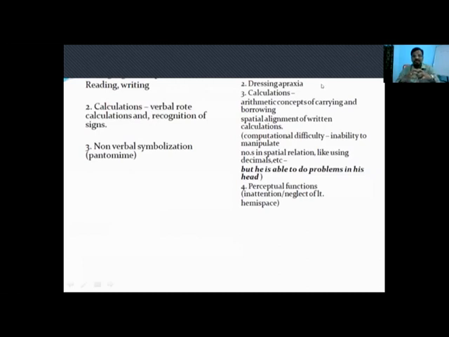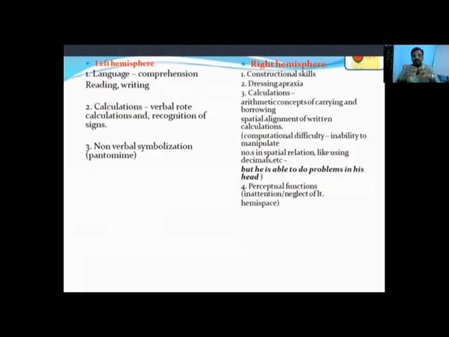So construction skills, dressing apraxia is also a construction skill. Calculations also need geometric orientation of the digits, which is needed for multiplication and divisions, which actually needs orientation and alignment of the digits so that they can make a bigger multiple-digit calculation. So the right hemisphere deals with geometric orientation of our presence in the room, our presence in the world, and orientation of everything. So any defect in the right hemisphere causes inattention, also called neglect.